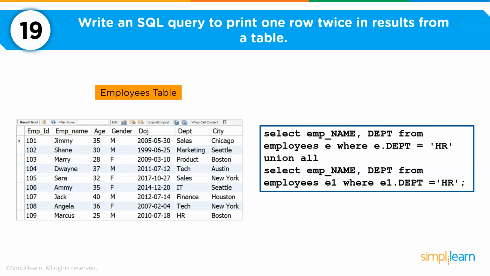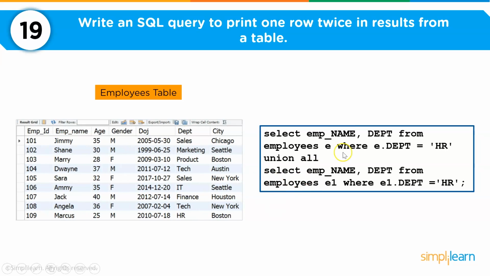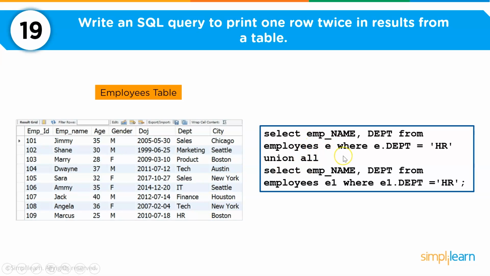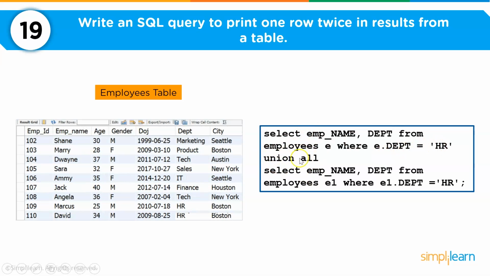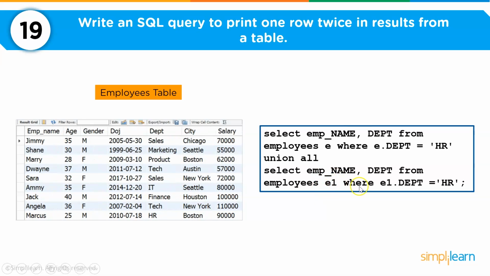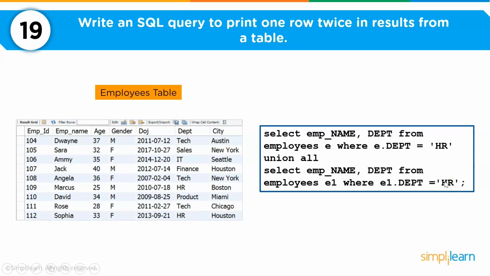So let's say I want to print the employee name and department for those employees who are from the HR department. Now to do this, we can use the union all operator. You can see it here. So I'm selecting my employee name, the department from my table employees as E. Then I'm giving my where clause where e.department equal to HR, and then I'm using the union all operator. Then I'm again selecting my employee name, department from employees with another alias as E1, where E1 dot department equal to HR. So let's do this.